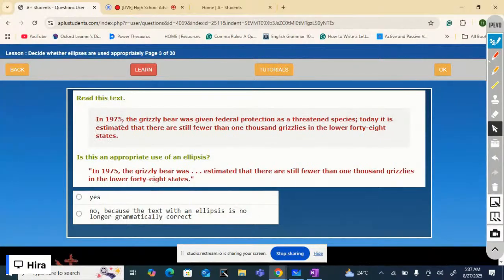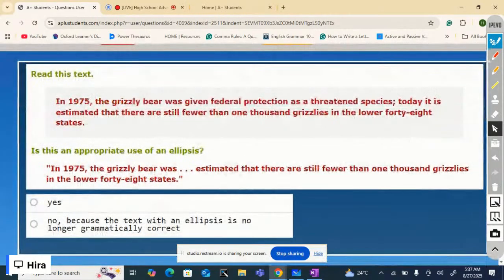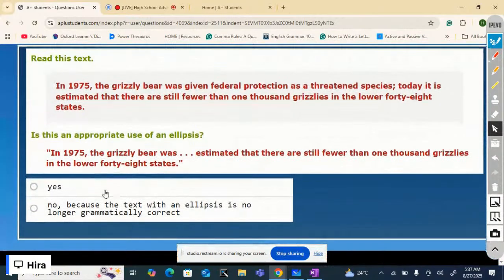In 1975, the grizzly bear was given federal protection as a threatened species. Today, it is estimated that there are still fewer than 1,000 grizzlies in the lower 48 states. Now, the text with ellipsis. In 1975, the grizzly bear was ellipsis estimated that there are still fewer than 1,000 grizzlies in the lower 48 states. Is it an appropriate use of ellipsis? Yes or no, because the text with an ellipsis is no longer grammatically correct.